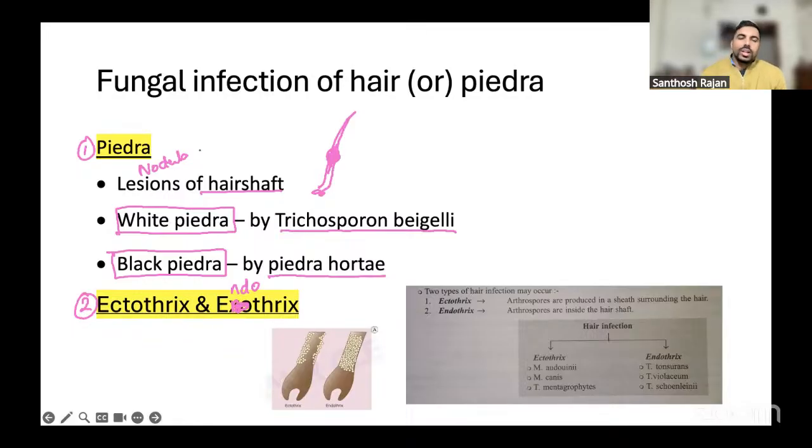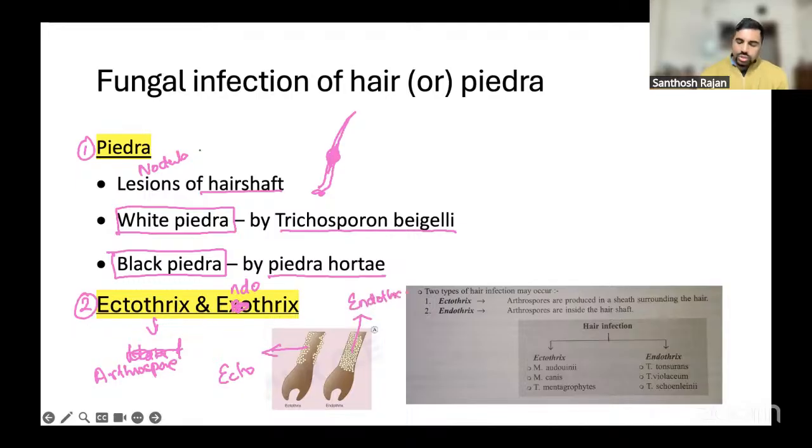Now, what about ectothrix and endothrix? Ectothrix and endothrix are basically another infection. This is basically the hair follicle. There is a hair shaft. This also has the shaft only, but here you're talking about the arthrospores. If the arthrospores are outside, we call it ectothrix. If they are inside, you call it endothrix.